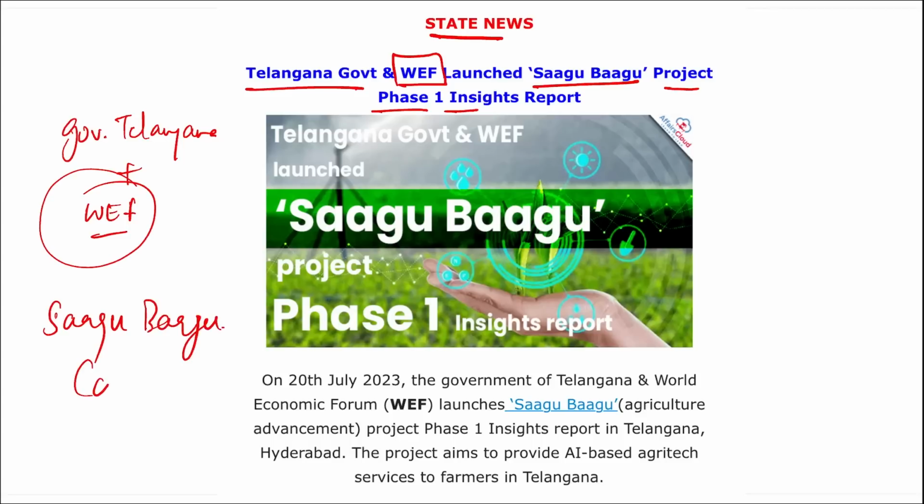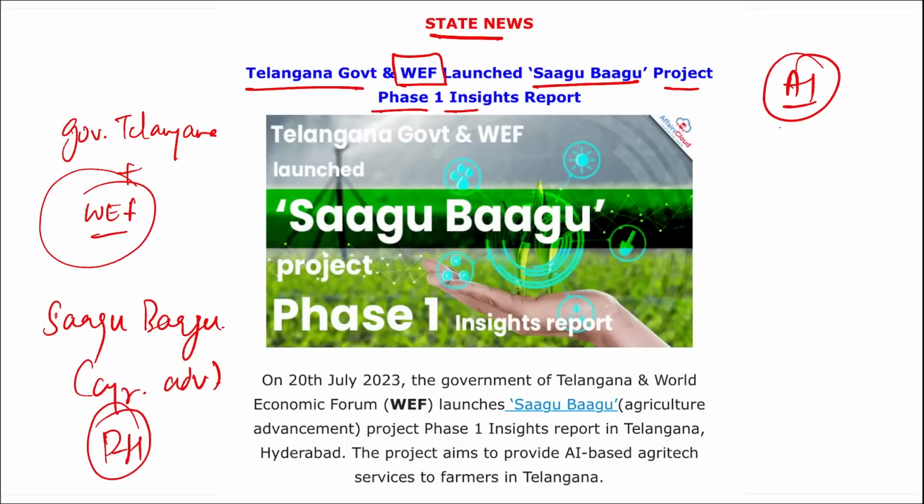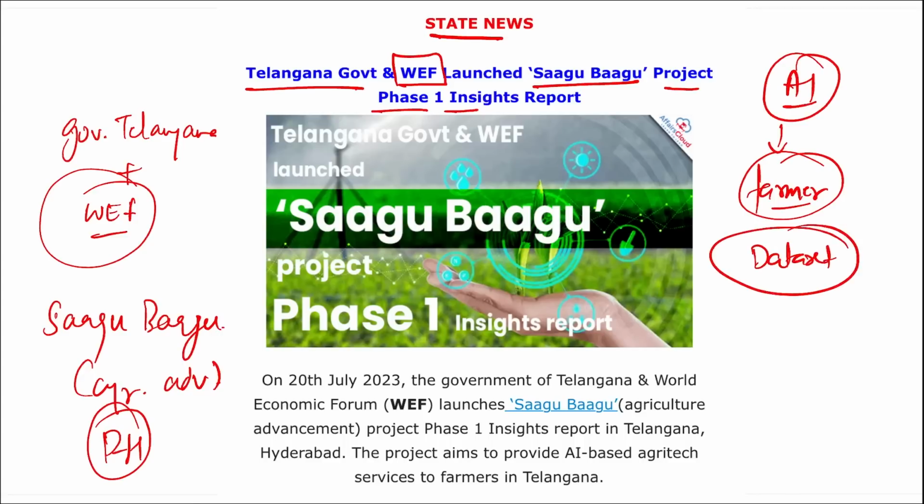This project aims at providing AI-based agri-tech services to farmers in Telangana. Now, how will AI benefit the farmers if we talk about the agriculture sector? With the launch of this, we now have a huge data set. These AI models will predict what is best for the farmers, what kind of soil will be best for the vegetables or crops grown by the farmers, and what amount of nutrients is required.